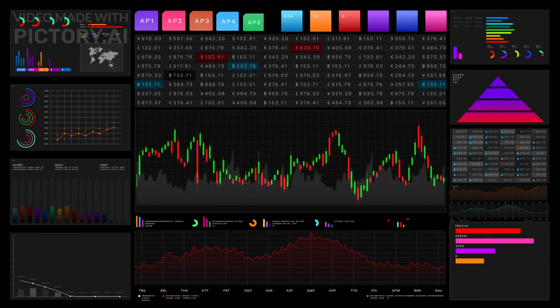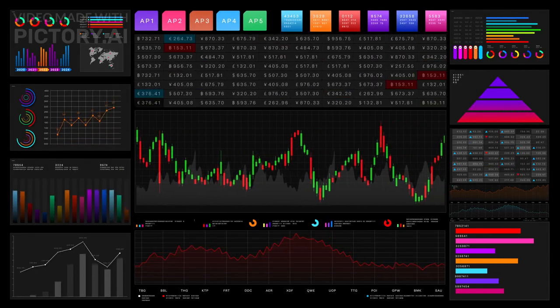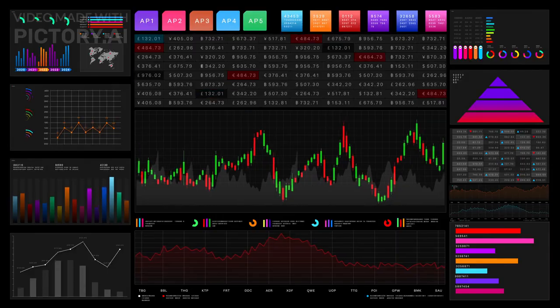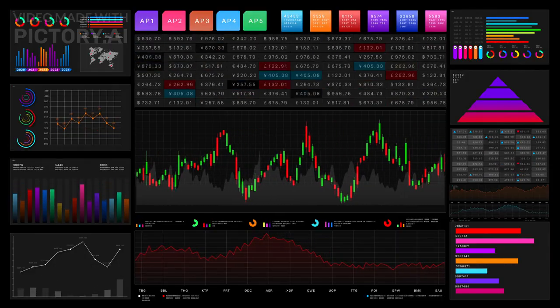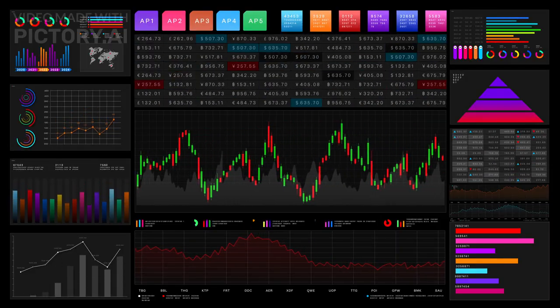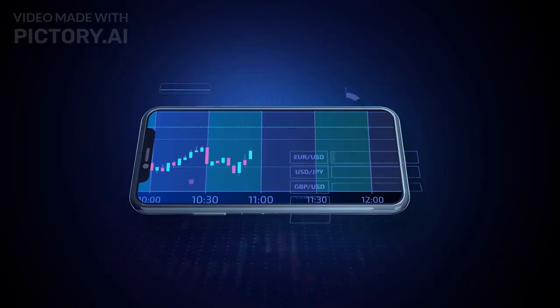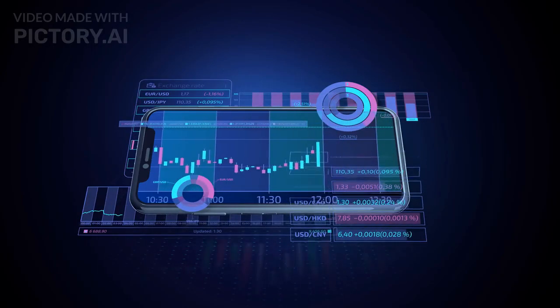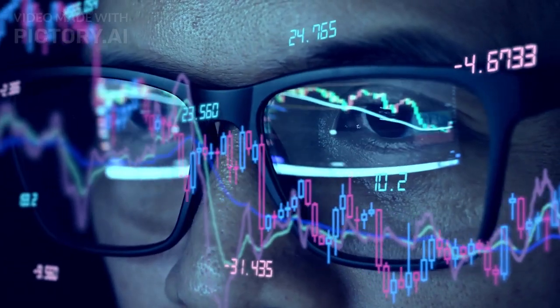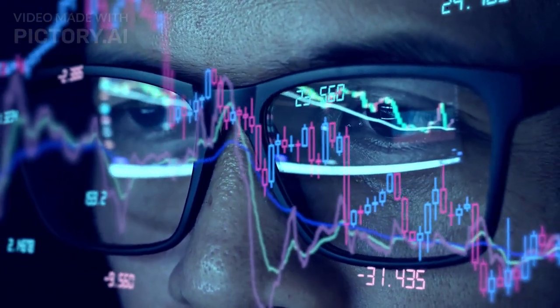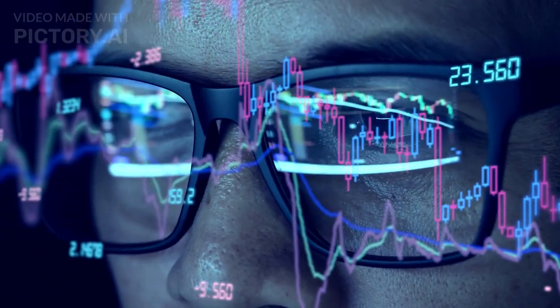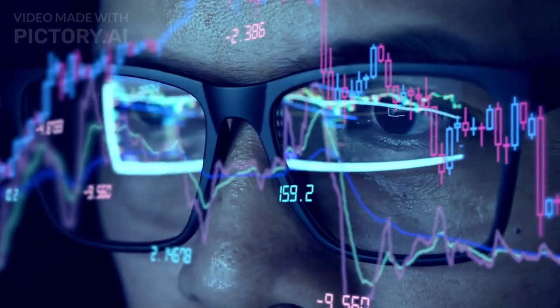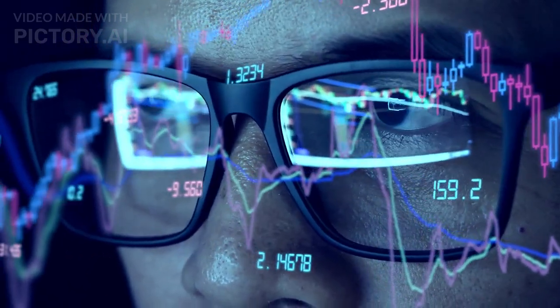To get started with Chad GPT for stock analysis, first, access the platform by visiting the OpenAI website or using an integrated application that features Chad GPT. Once you're logged in, you can begin by inputting stock data and queries. For effective results, clearly specify the stock symbol and the type of analysis you want, such as, "Analyze the financial health of Apple Inc.," or, "What are the recent trends for Tesla stock?"